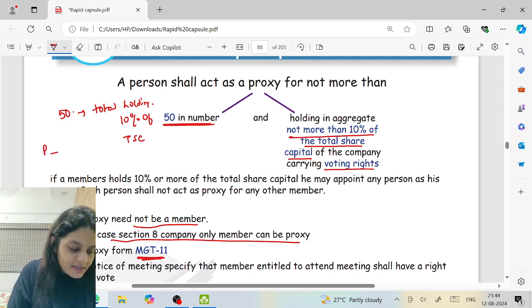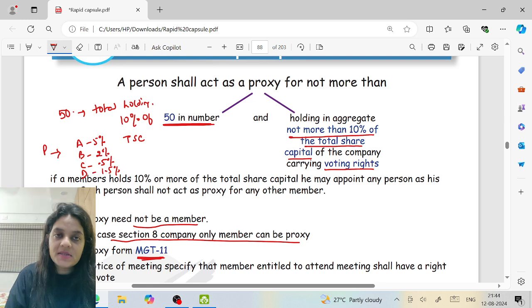That means P is appointed as a proxy of A, B, C, and D. A holds 5%, B holds 2%, C holds 0.5%, D holds 1.5%.